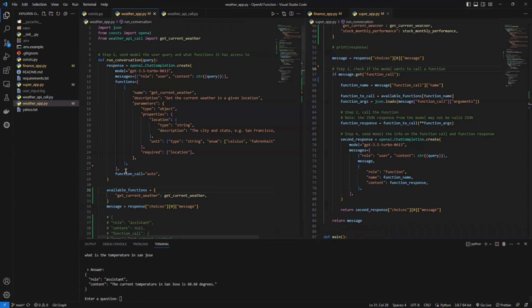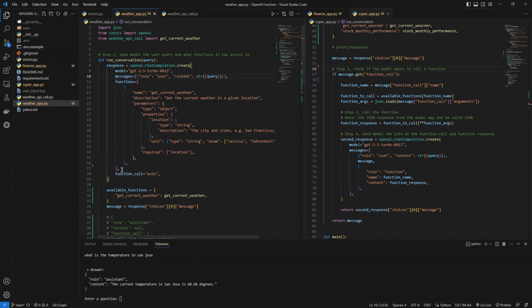How do we implement this? Now let's dive into the code. As we can see, the main code here is we just call the OpenAI API. We first create this chat completion. So now we input the model here, and here are the messages. The role is the user input, and we also have the context. So here is the query, what we input, like the current temperature in San Jose.